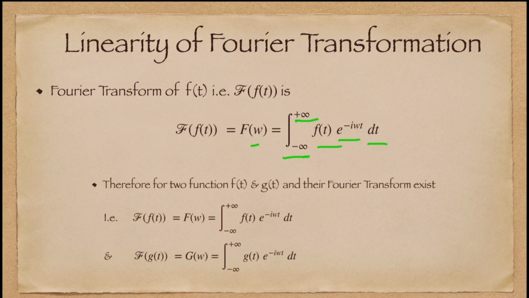So if we consider two functions, f(t) and g(t), the Fourier transformation of f(t) will be F(omega) given by equation 1, and g(t), whose Fourier transformation is G(omega), is given by equation 2.